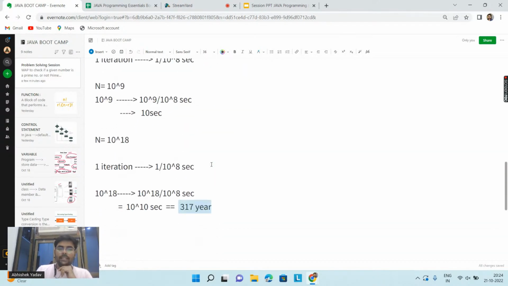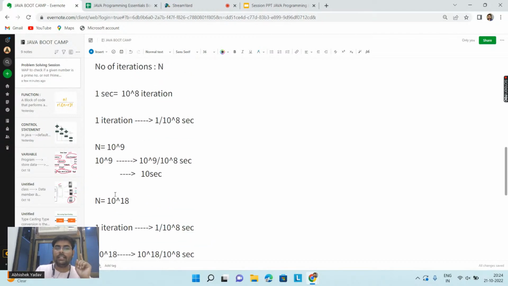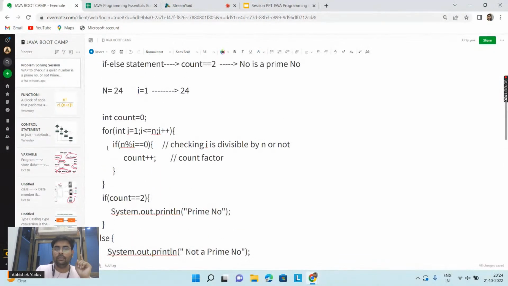So I am saying that the time is dependent on the number of iterations, and the number of iterations is dependent on this for loop. So basically I have to optimize something in this for loop. I have to optimize the logic inside the for loop.